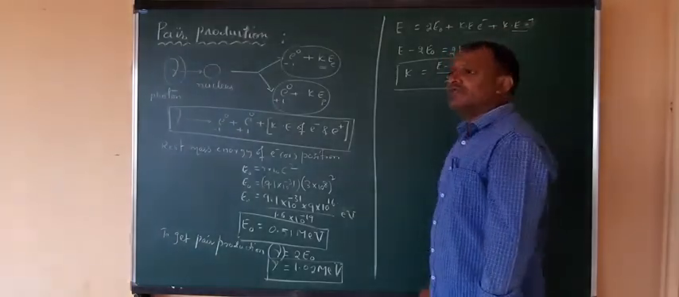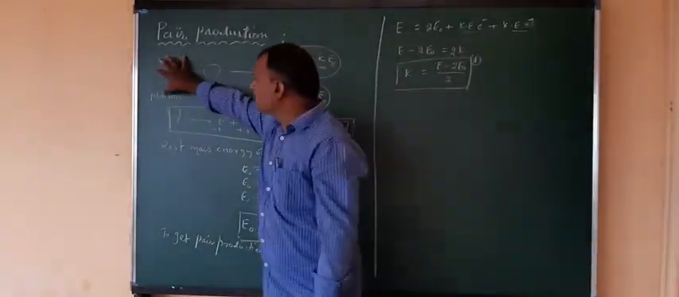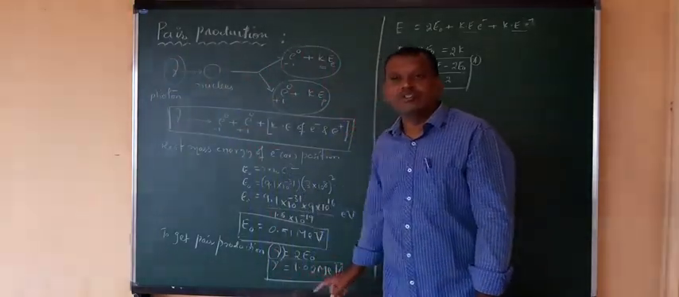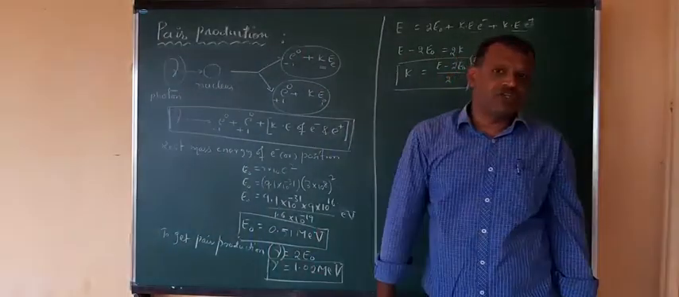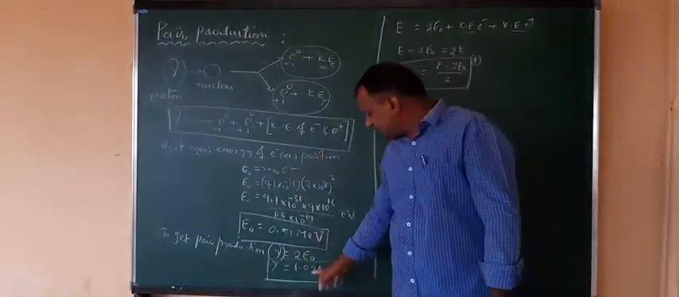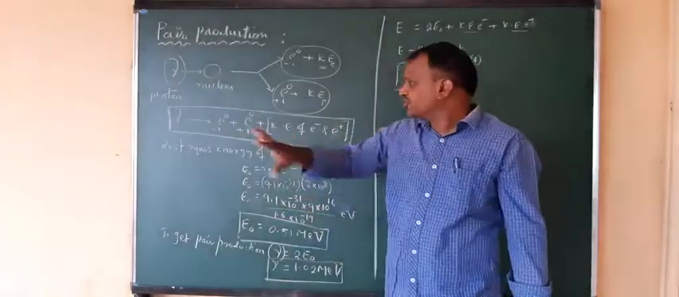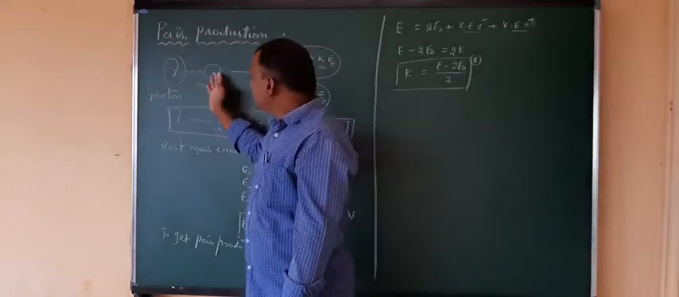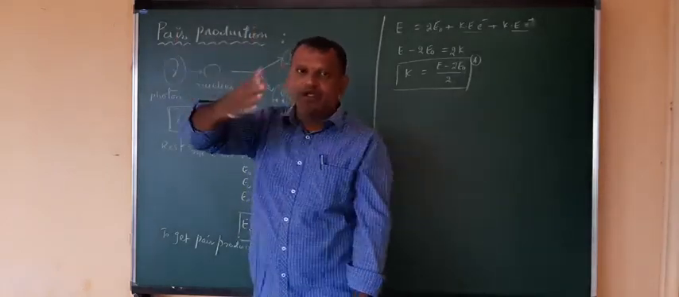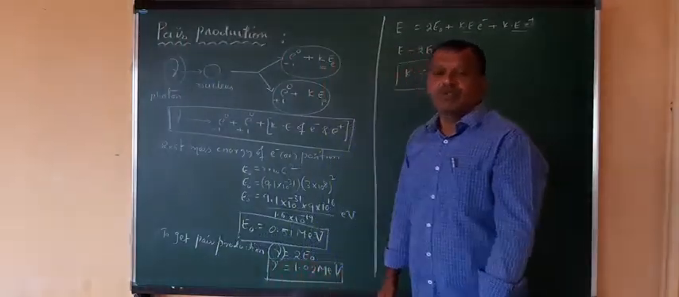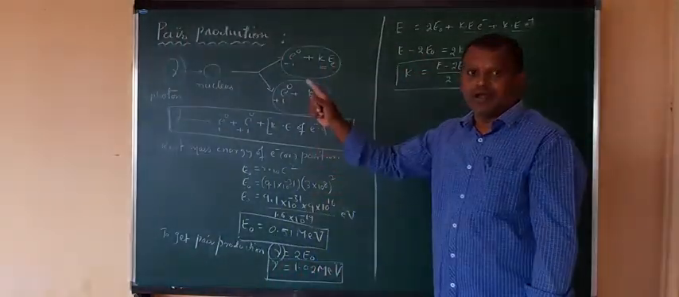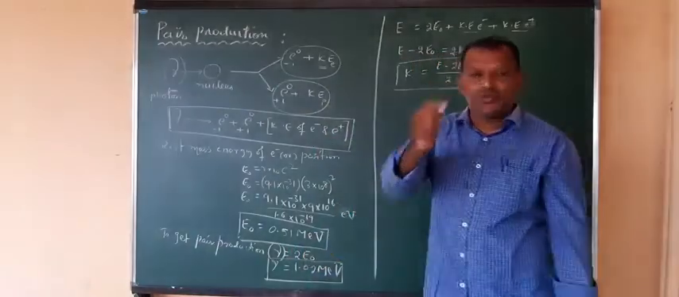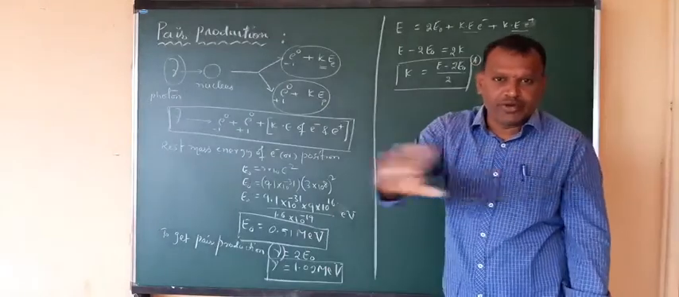So the gamma photon should have the minimum energy of how much? 1.02 million electron volts of energy is required to make the pair production. If the gamma photon has less than this, there is no pair production. You cannot get this process. There may be another interaction causing deviation of that radiation, and the Compton effect can be observed. The Compton effect is observed if the gamma photon has energy less than 1.02 million electron volts. There is no pair production process.